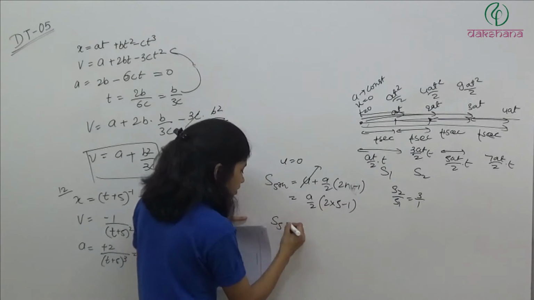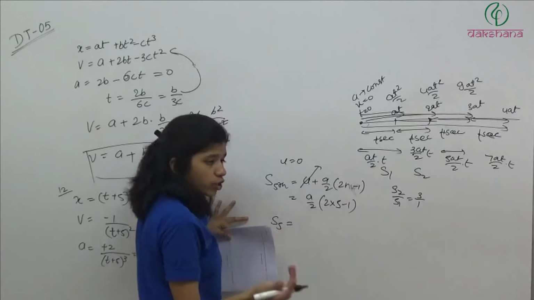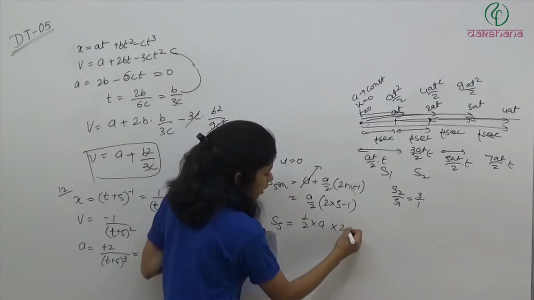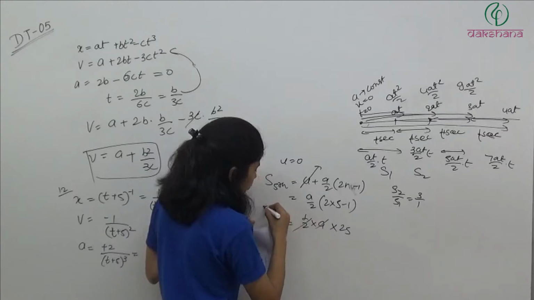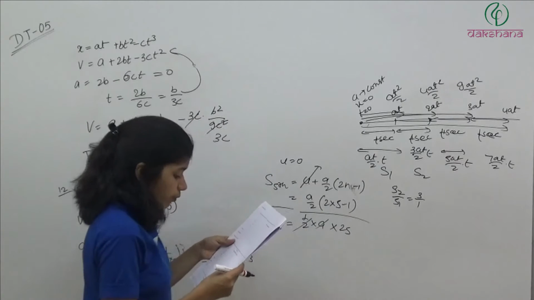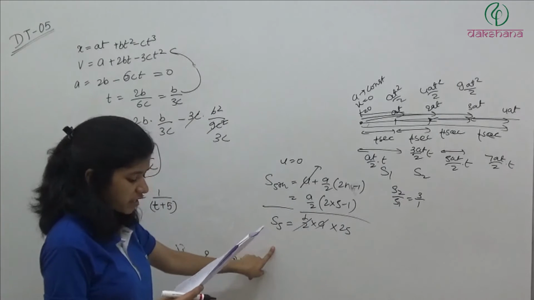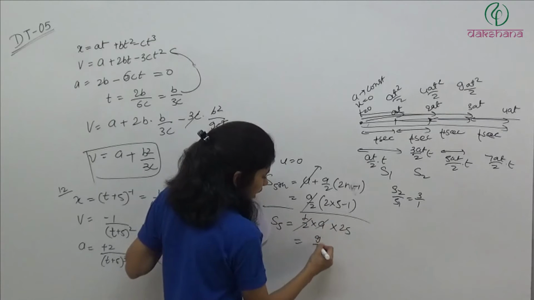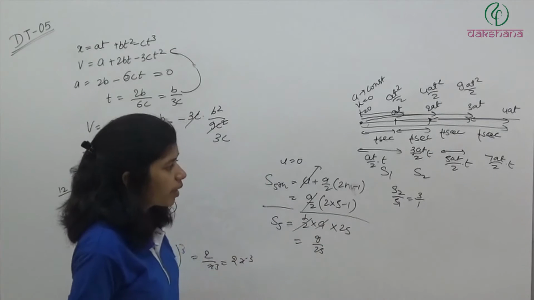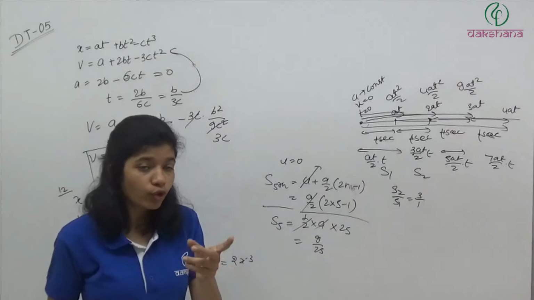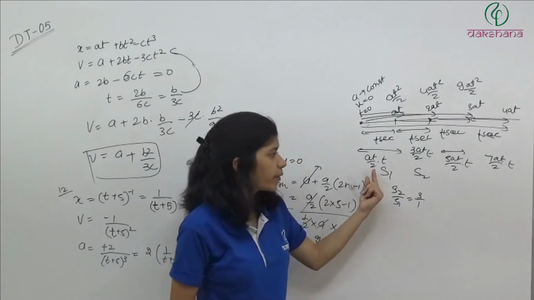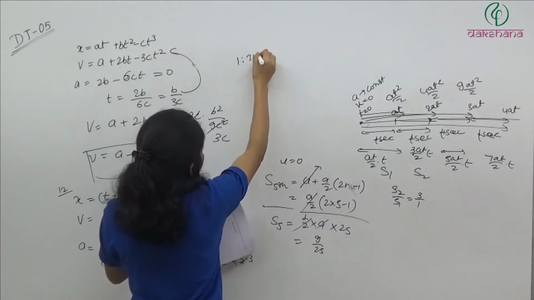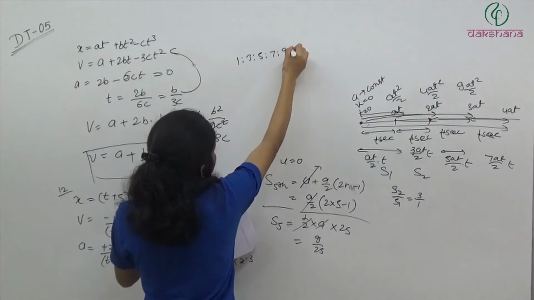And s in 5 seconds will be ut plus half at square. u is 0, so half a is simply a t square. It is 25, so a by 2 into 25. Divide these. We have to find out the ratio, 5th second to 5 seconds. So a by 2 cancels. We will have 9 by 25. 9 by 25. और if you want to do it like this, आपको याद है, आपको पता है 1:3:5:7:9:11.